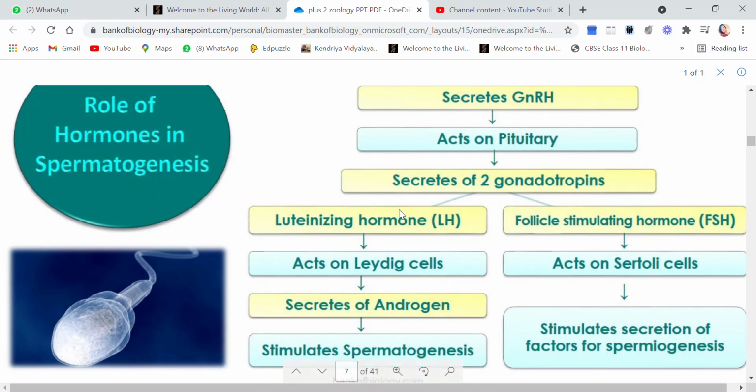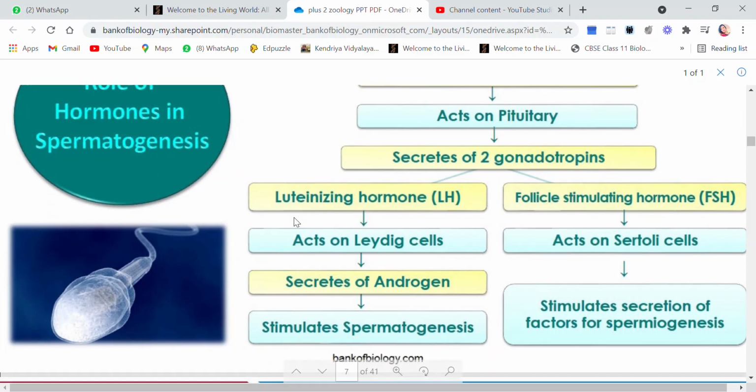Now let's see what they do. Luteinizing hormone, you can remember this way: L for luteinizing, L for Leydig cells. If you remember, Leydig cells are present outside the seminiferous tubules, in the space left between the tubules.